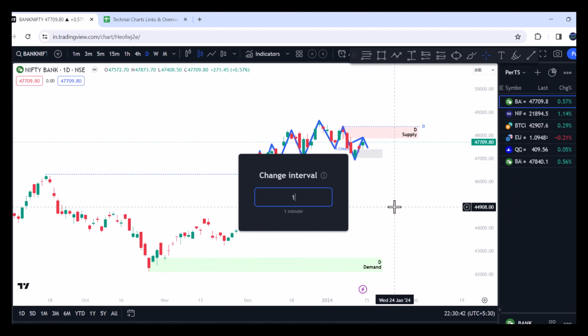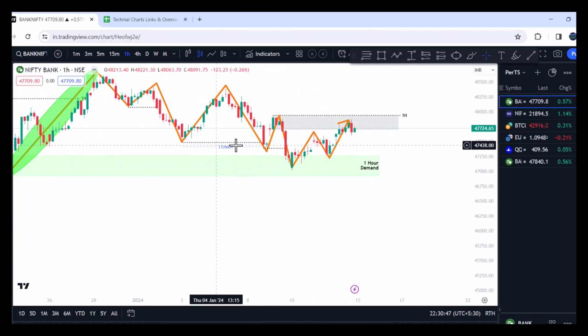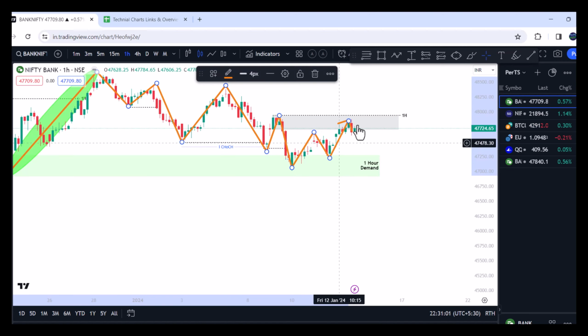Now let's go to the 1 hour time frame. Here again we see that the market is closing below the previous swing low, which is forming an internal change of character. Again there is a break of structure on the internal side, and now the market turns to the bullish side. You see how the change of character happened. Instead of forming continuation on the break of structure, the market has reversed.